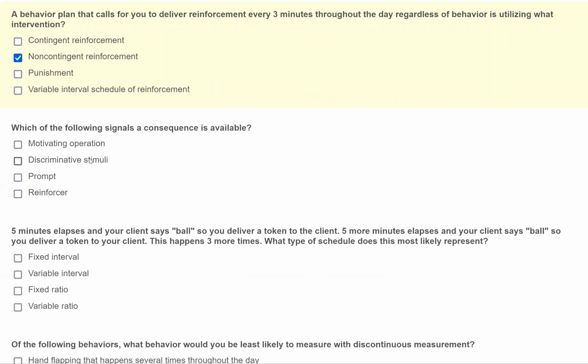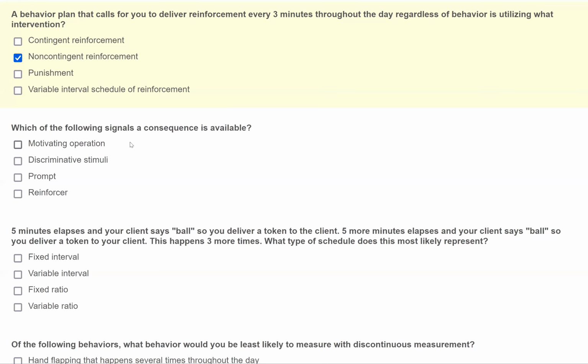SDs, or discriminative stimuli, evoke the behavior or signal a consequence is available, meaning you could have an MO, meaning you could want something or the value is increased. Without an SD, that thing isn't available. So the MO is going to alter the value. The SD is going to say this thing is available. And then a prompt, okay, is a cue that becomes a temporary SD in order to evoke the behavior you want to see, right? So we're cueing up the behavior we want to see. We're prompting out what response we're looking for.